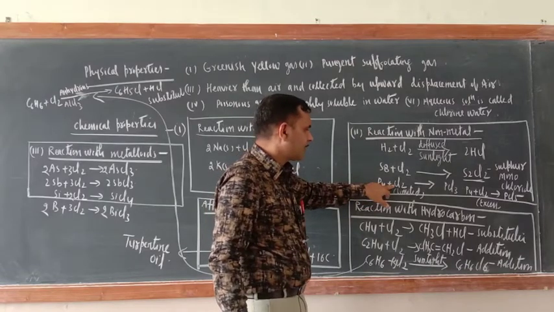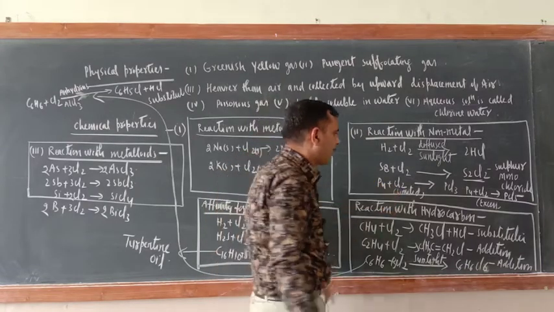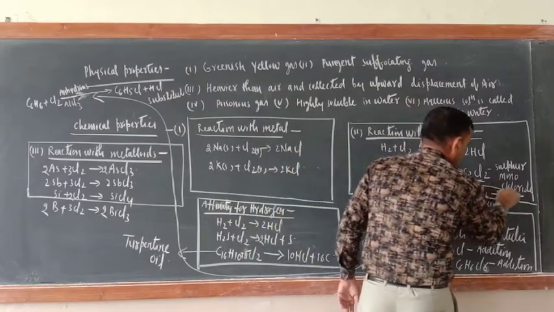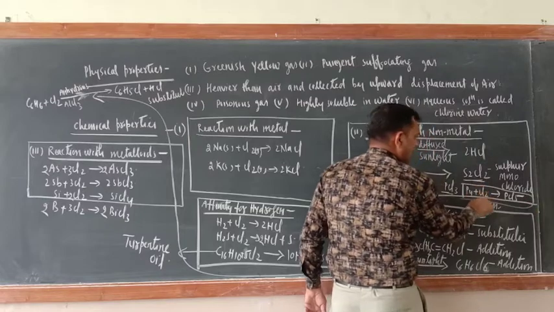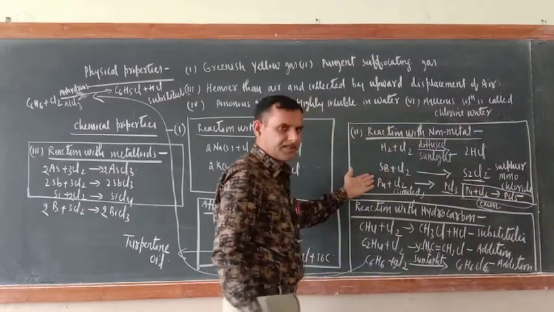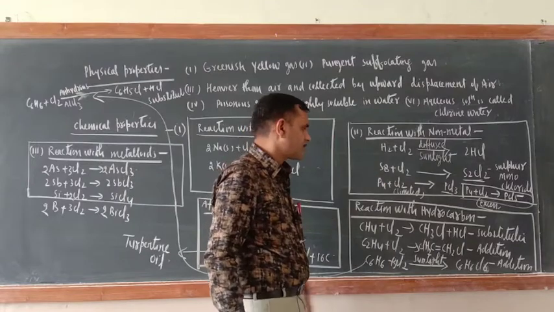Phosphorus reacts with chlorine in limited supply and forms PCl3. Similarly, when phosphorus reacts with excess supply of chlorine, then PCl5 is formed. In case of the 15th group, phosphorus, I taught this one.